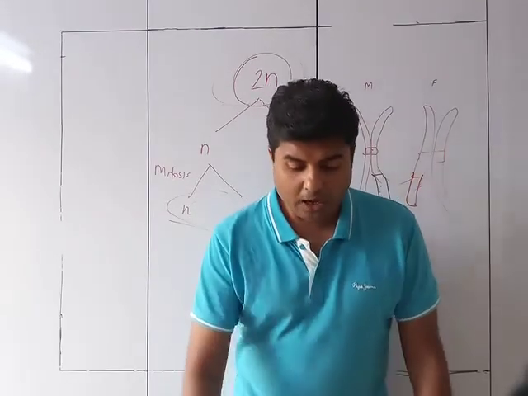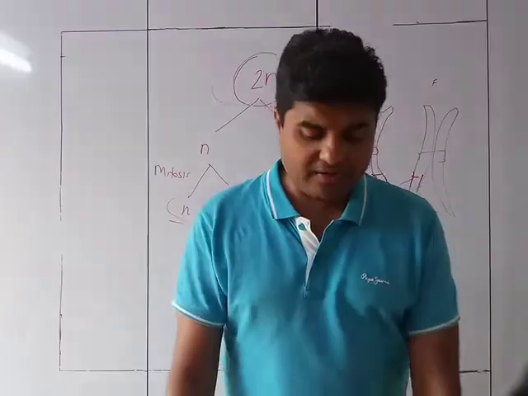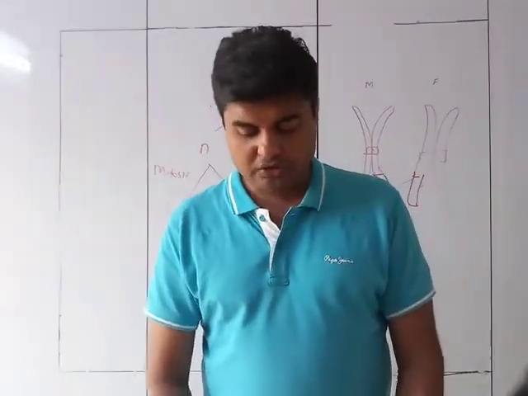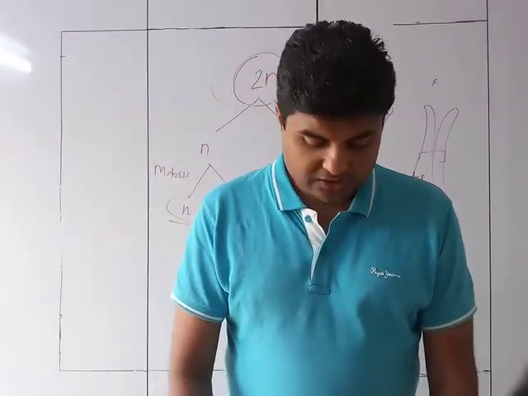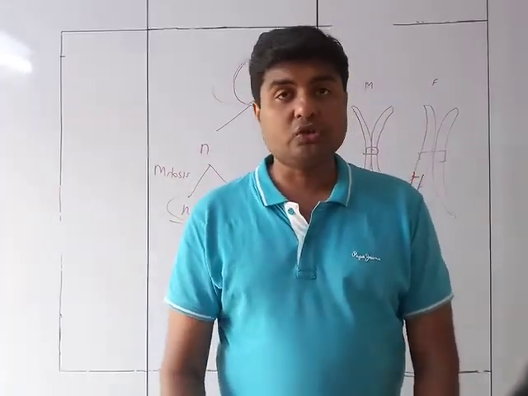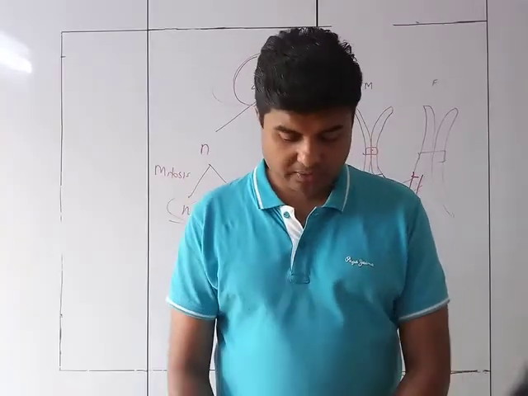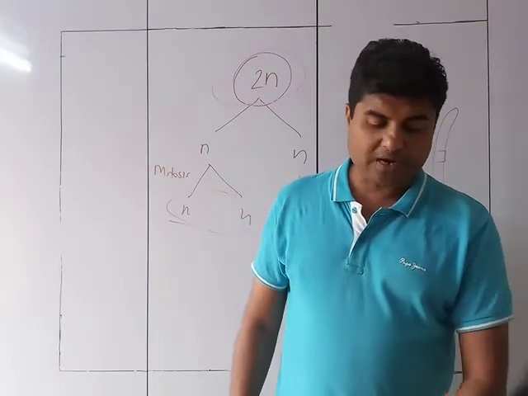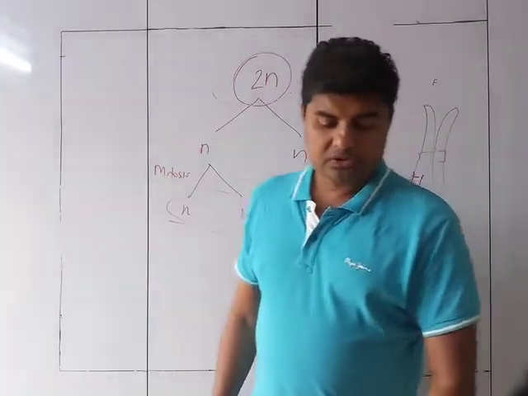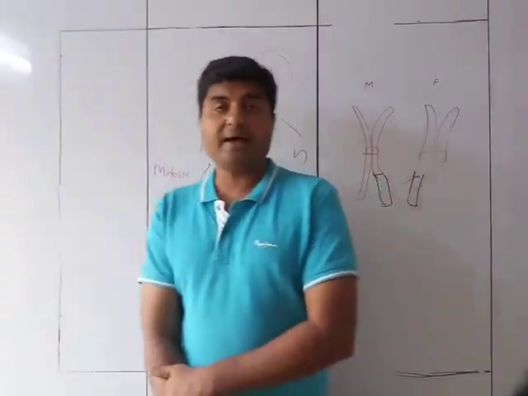So that was about the cell division and structure of chromosomes. We have completed this particular chapter. You can just go through the chapter from the textbook also, and in case of any doubts, you can always ask me. Okay. So that was about the first chapter of bio, structure of chromosome, cell division and cell cycle.